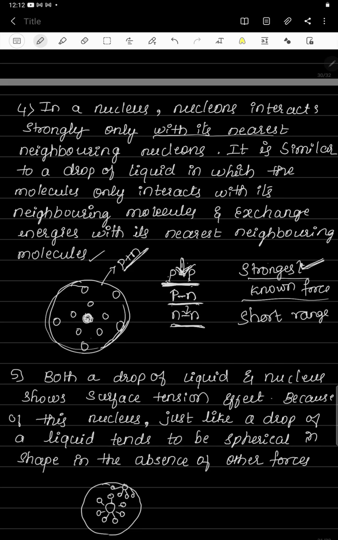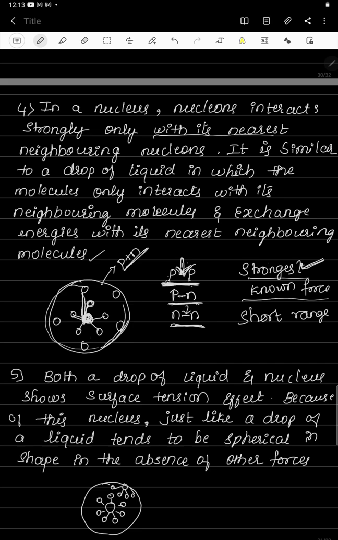So here, if you consider any nucleon at the center, it can interact strongly only with its nearest neighbors. It can interact with this nucleon because it is near to the center one, and this one is also closer, this also closer, and this also closer. In a nucleus, nucleons can interact with the other nucleons which are very close to it, and for this nucleon this is the farthest one.